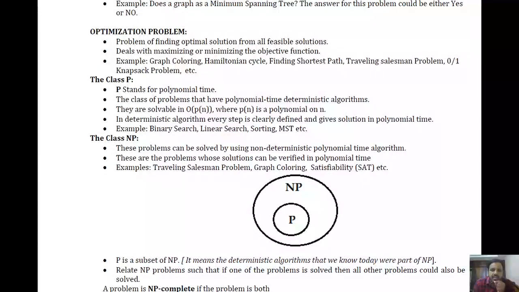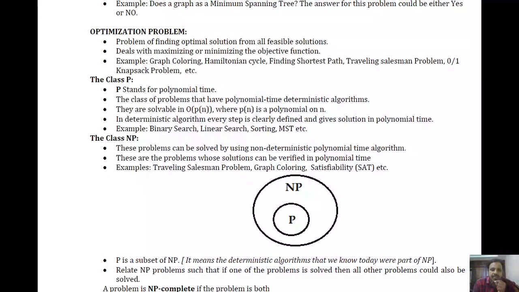So here there is one word that is called feasible solution, right? Feasible solution means, for a given problem and a given objective function, we will find all the feasible solutions, that is, we will generate all the possible solutions. Among them, we will find the best one. That best solution will be considered the optimal solution.